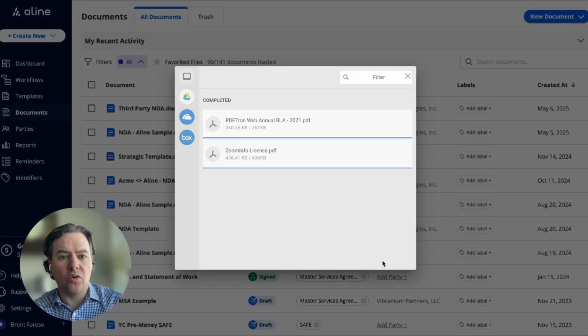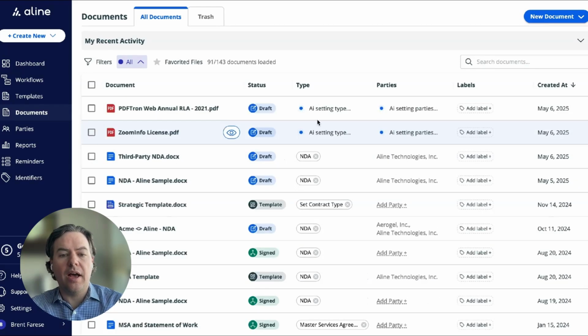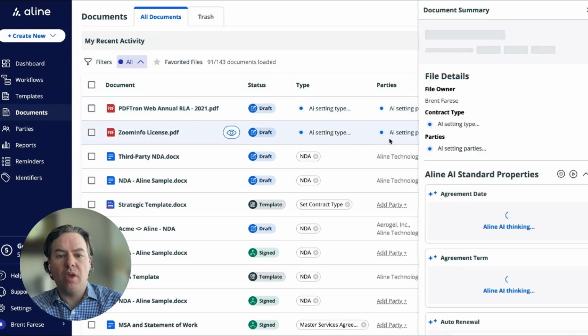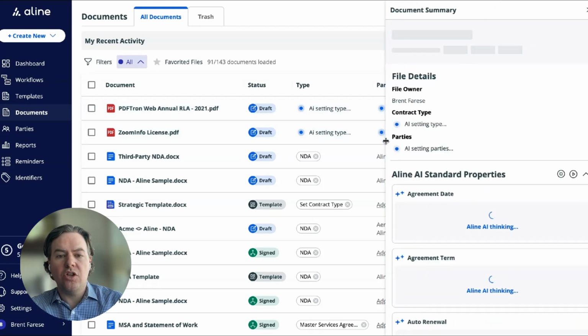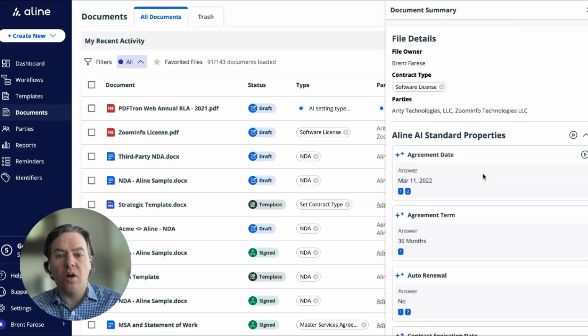On uploading these agreements, you can see that Align's AI automatically starts to analyze these agreements and categorize them in your repository. Our AI immediately starts setting the type and the parties for the agreements, and also pulls out 15 to 20 key properties of these agreements so that your files are full of data in your repository automatically.